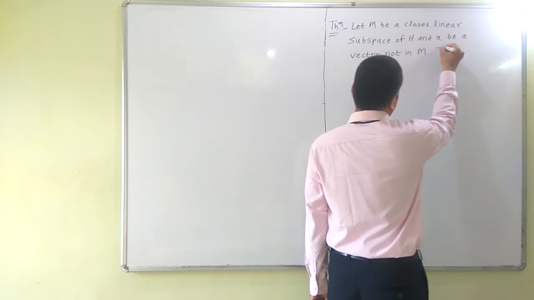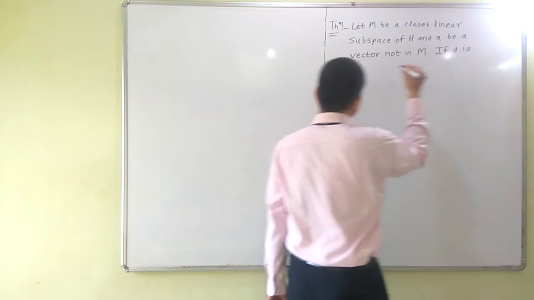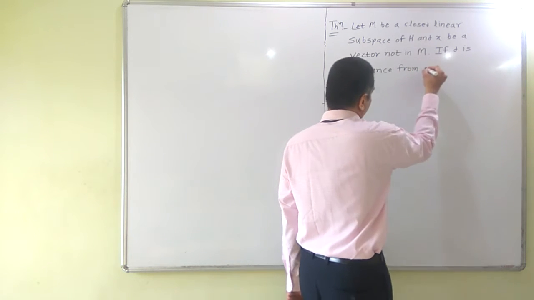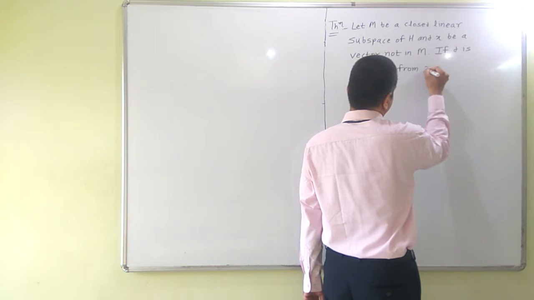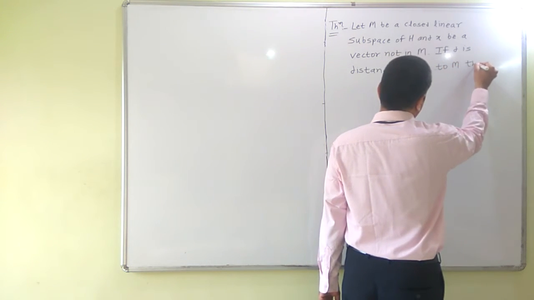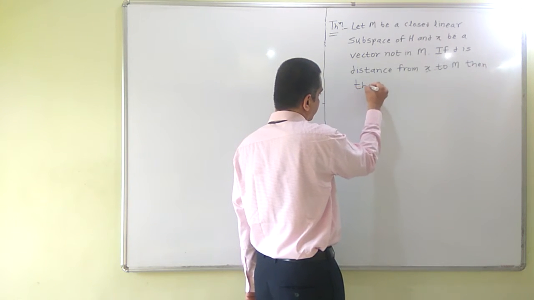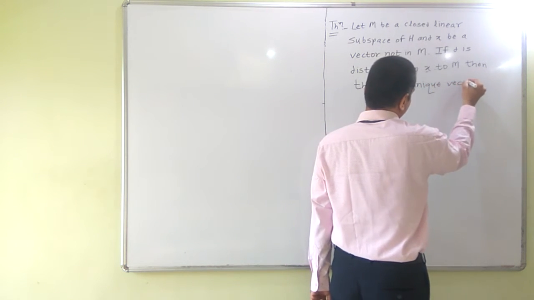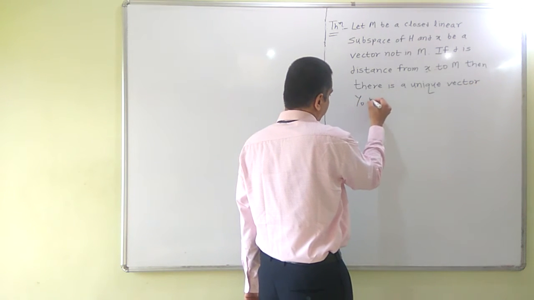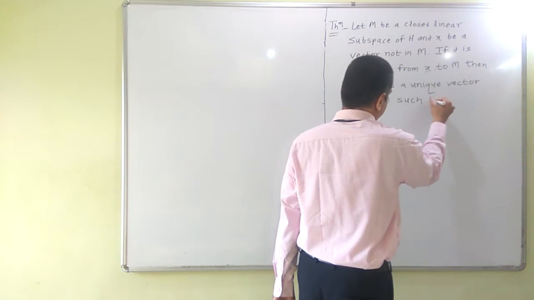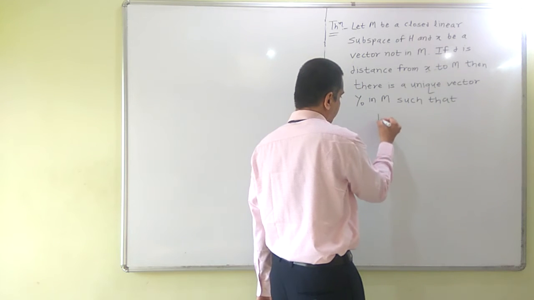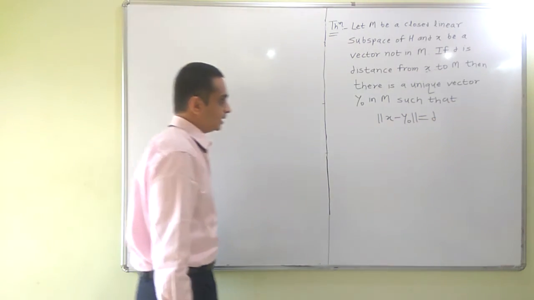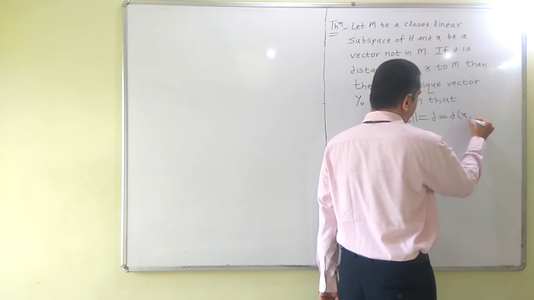If D is the distance from the point X, or vector X, to M, then there is a unique vector y0 in M such that the distance between X and y0 equals D, which is the distance between X and M. So it is nothing but the distance between point X and set M.